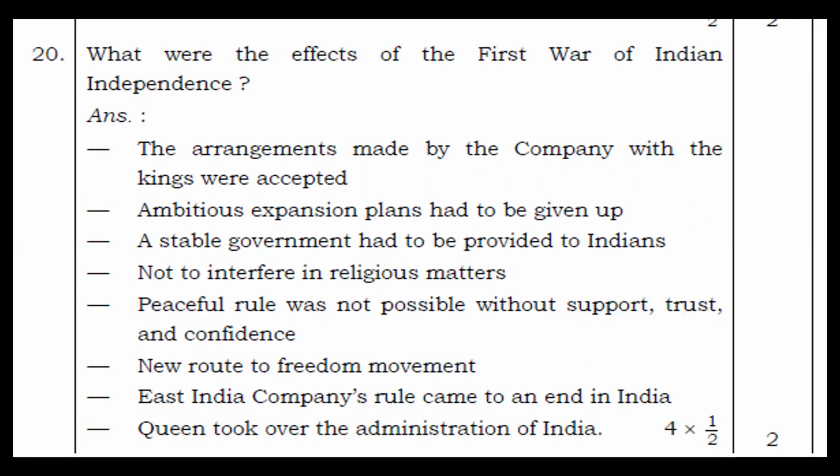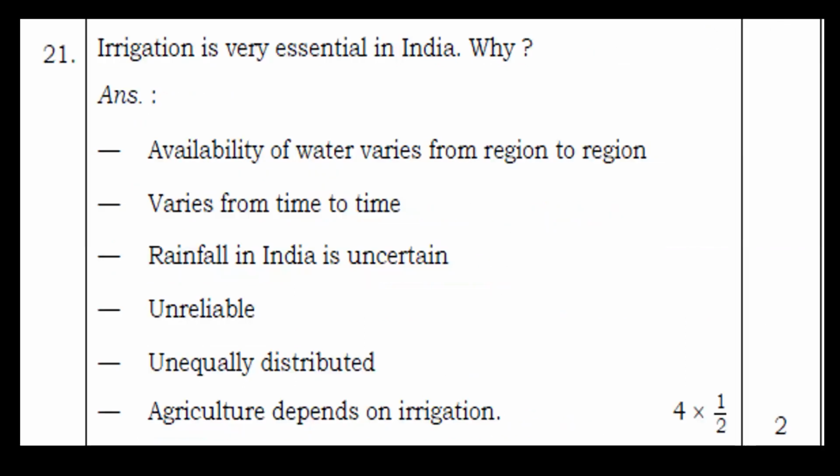New road to freedom movement. East India Company's rule came to an end in India, and the Queen took over the administration of India. Okay, after the first war of Indian independence by Indian citizens, there were some effects on the British, and these were the effects. Next, moving to next question, question 21.